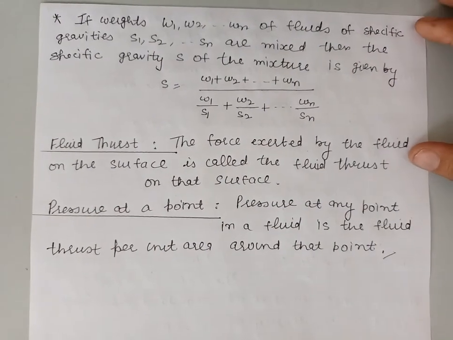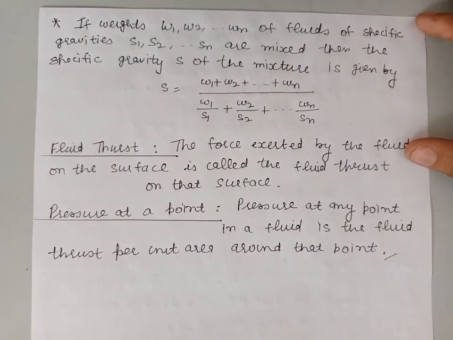Also we can define the specific gravity of the mixture in terms of the weights of the fluids.